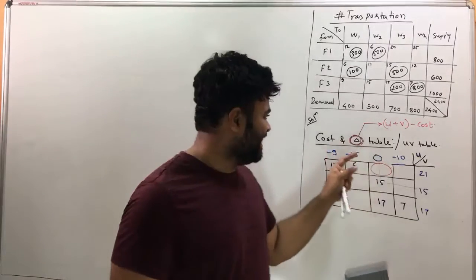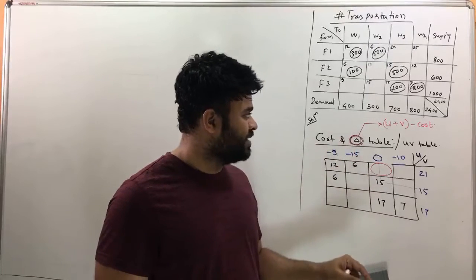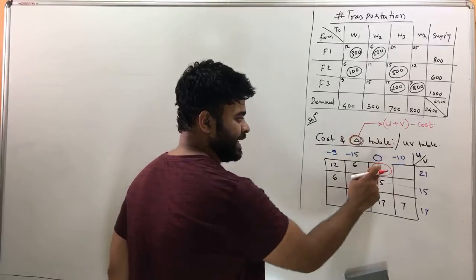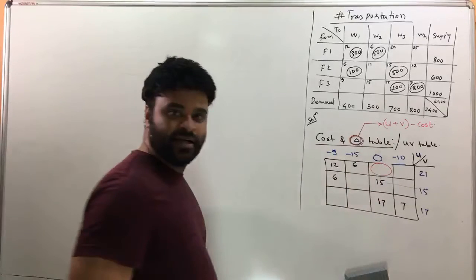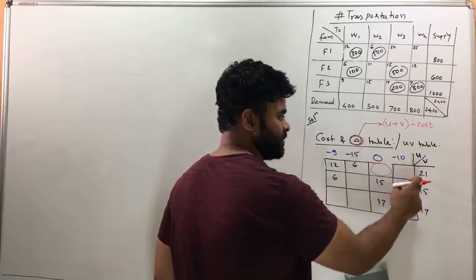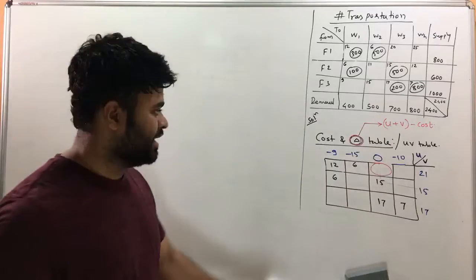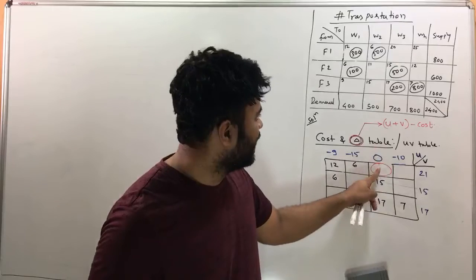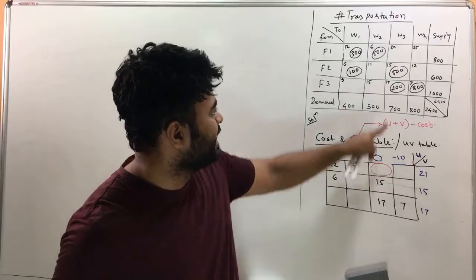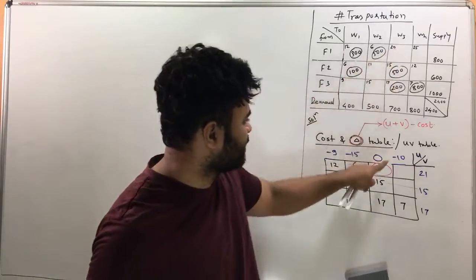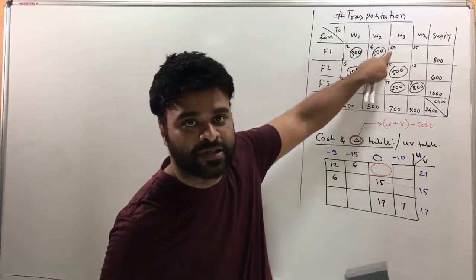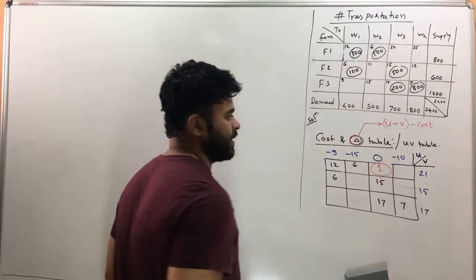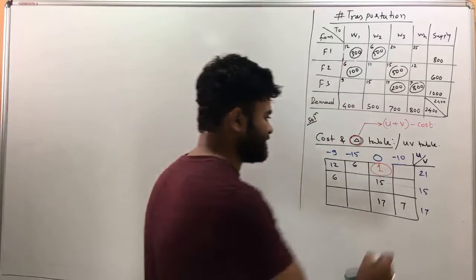Okay, so now let's find delta. The formula for delta is U plus V minus cost. For this delta here, let's do U plus V. U plus V is going to be 0 plus 21, this is a U value and that's a V value. Just add these two, 21, and 21 minus 20, the corresponding value of cost over here. You will get cost from here. 21 minus 20 is going to be 1. Then let's find delta here.